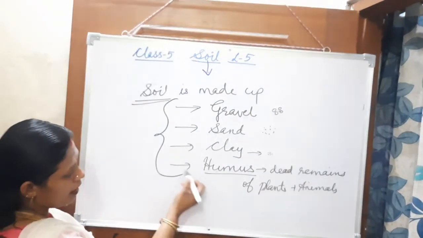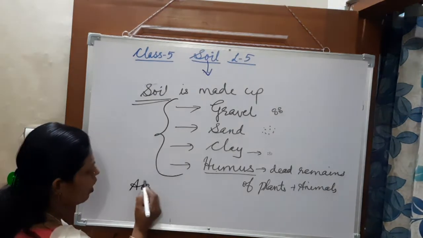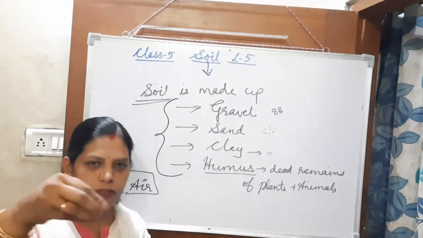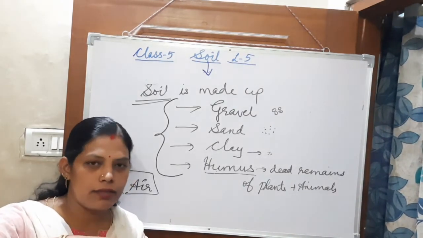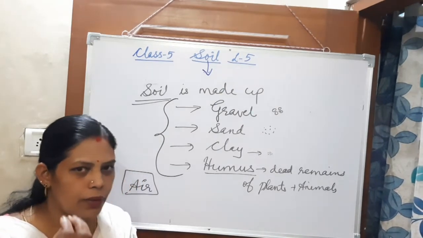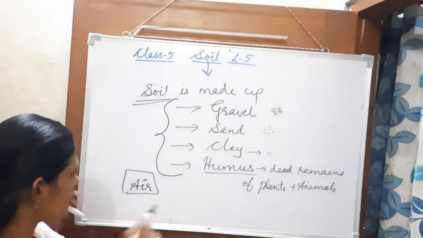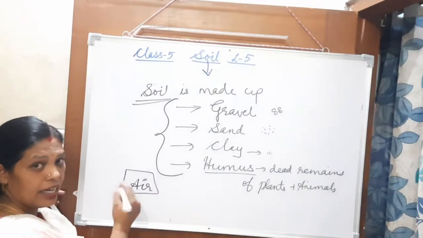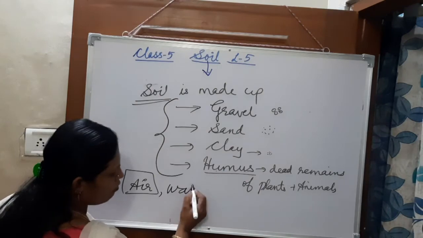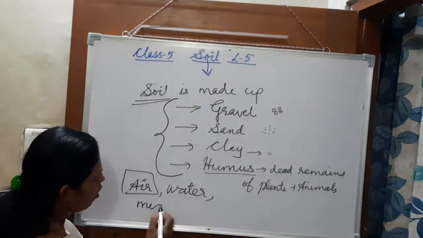And not only these things, what else is present there? Air is also there. How will you know that there is air present in the soil? If we take a little soil and put it in water, what happens? You can hear a sound and see some bubbles coming out. That means the soil contains air, which comes out in the form of bubbles. Then it contains water, and even some microorganisms.